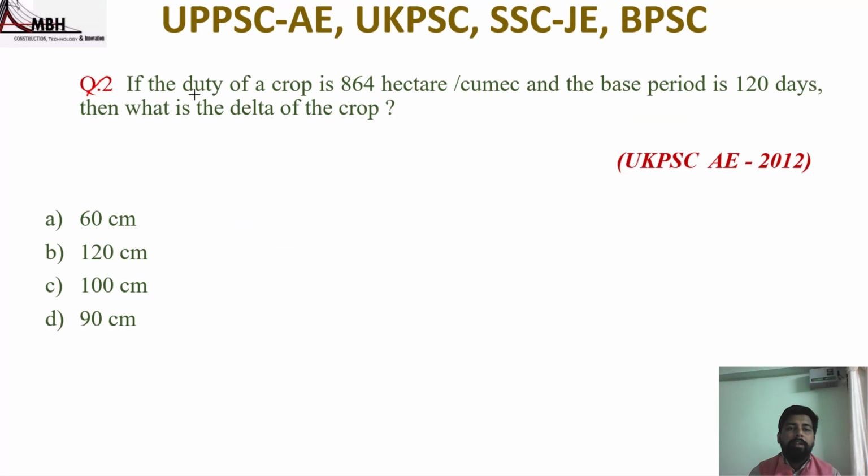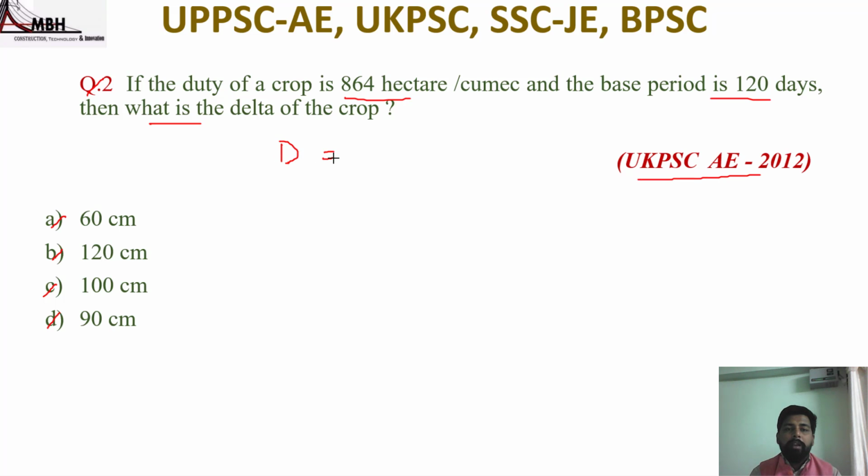So the next question is: if the duty of a crop is 864 hectare per cumec and the base period is 120 days, then what is the delta of the crop? The options are 60 centimeter, 120 centimeter, 100 centimeter, 90 centimeter. So the question was asked in UPSC 2012.